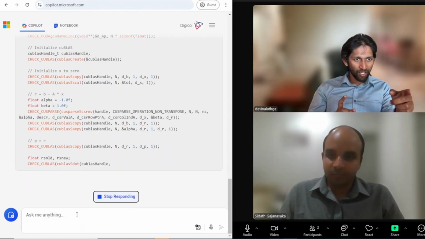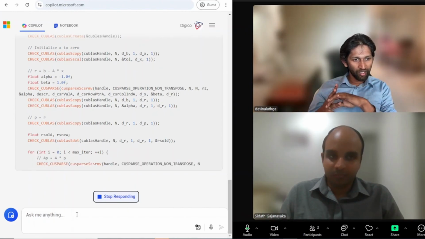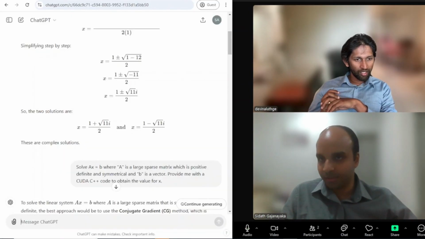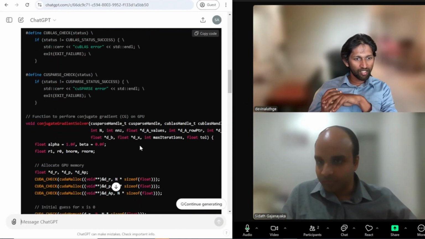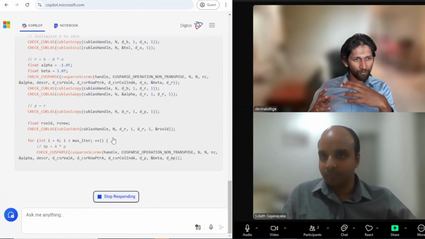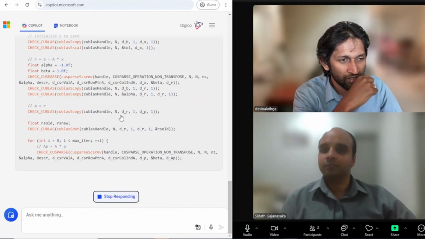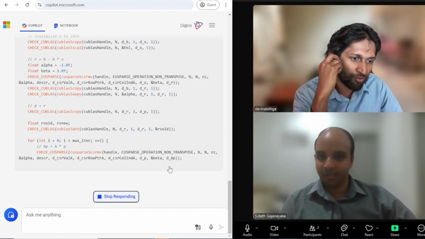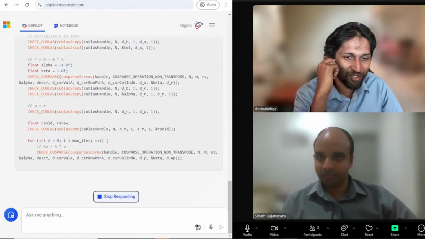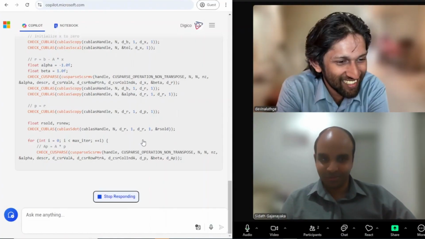As far as Copilot goes, it seems that it's the same code that was generated in ChatGPT. Did it use these functions? It had BLAS. Oh yes, it has. So Copilot is using the same libraries as ChatGPT. But I think it got stuck. Oh, then that's a mess. No, we can give it a few more seconds to see whether it responds.